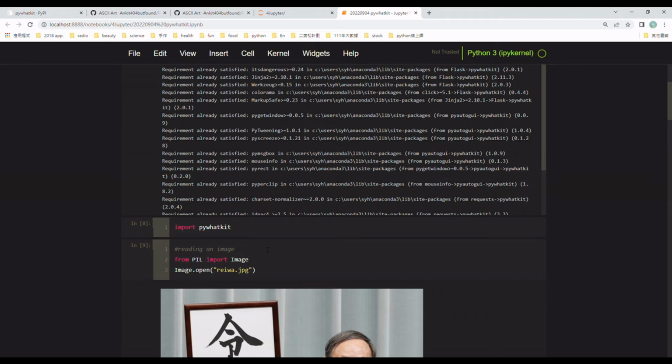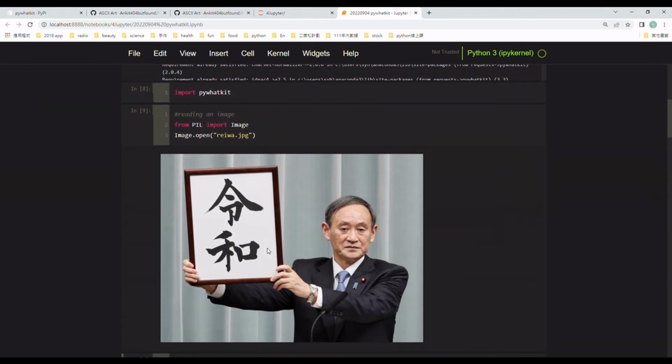And then we can choose the picture that we want to transform. Here, I chose the famous photo on the internet. In 2019, Mr. Suga announced to the world that Reiwa is the name of the new imperial era of Japan.